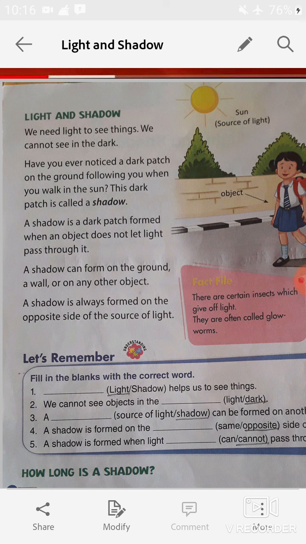So students, we need light to see things; we cannot see in the dark. Have you ever noticed a dark patch on the ground following you when you walk in the sun? This dark patch is called a shadow. A shadow is a dark patch formed when an object does not let light pass through it. A shadow can form on the ground, a wall, or any other object. A shadow is always formed on the opposite side of the source of light.